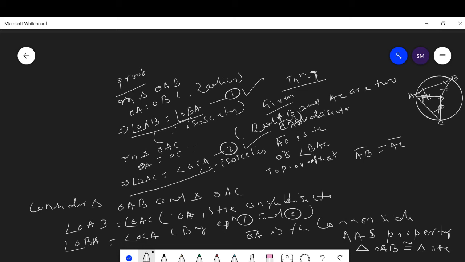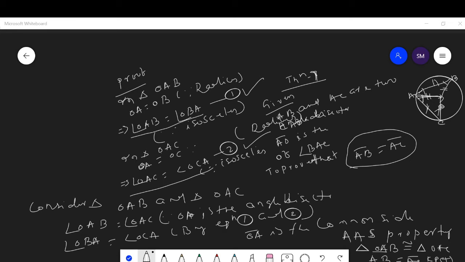This implies that AB is equal to AC by CPCT, meaning corresponding parts of congruent triangles. By CPCT, these two sides are equal, so we get AB is equal to AC.